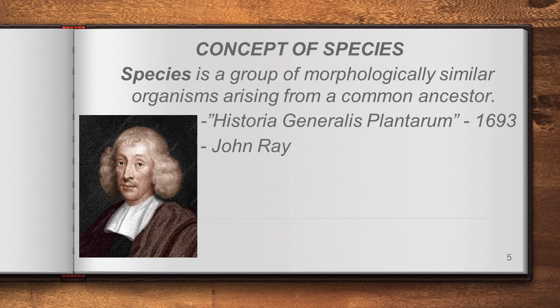If it is one species, it will be morphologically similar and may evolve from the same ancestor. For example, Homo sapiens are one species, evolved from Homo erectus. So that is the concept given by John Ray.